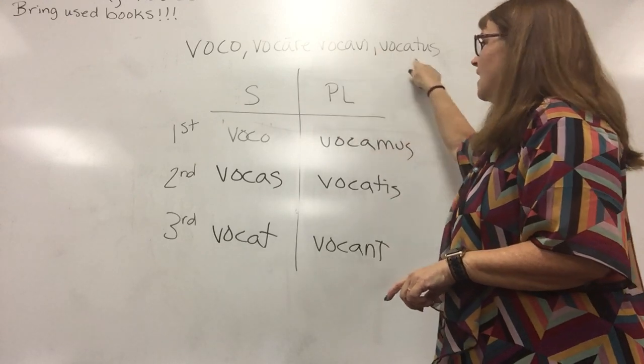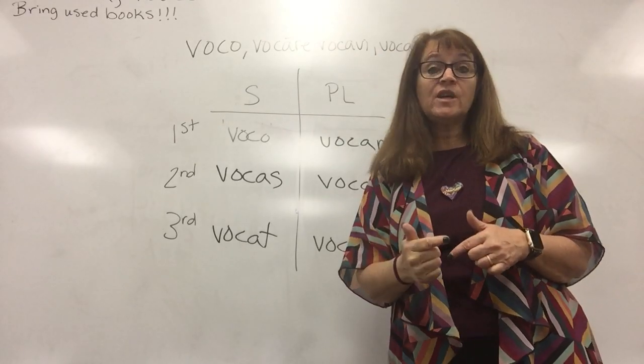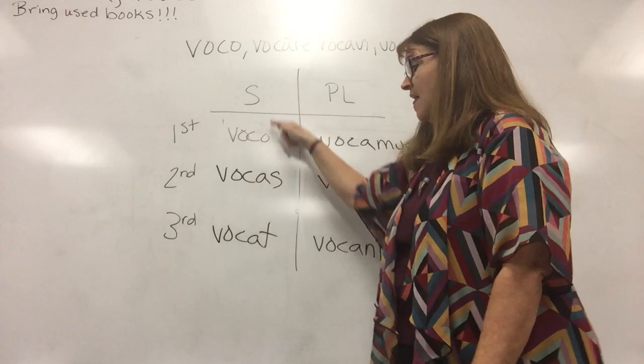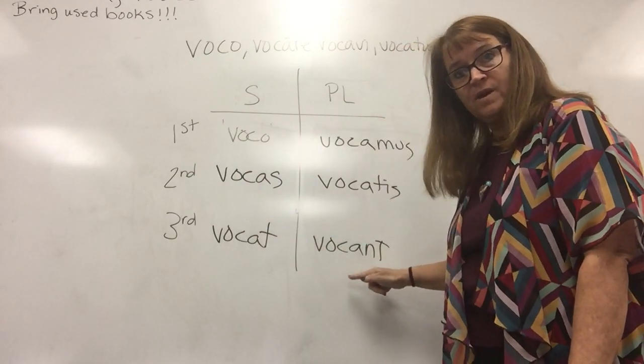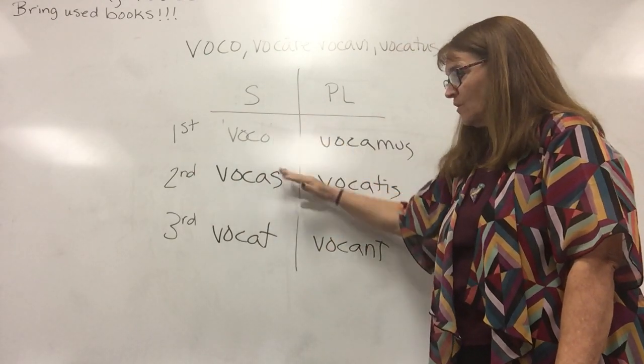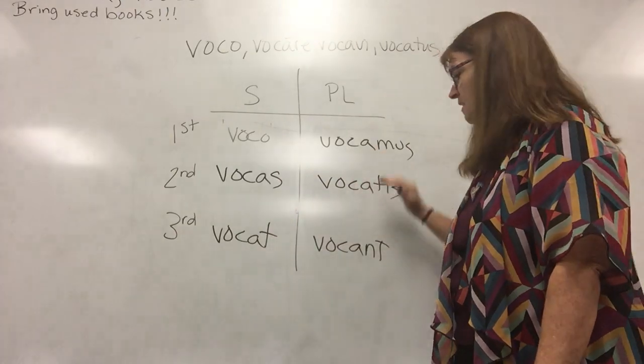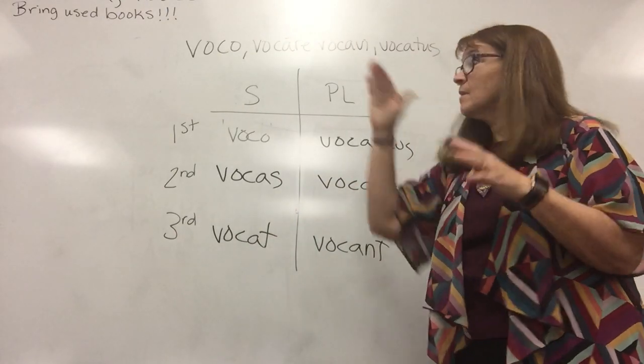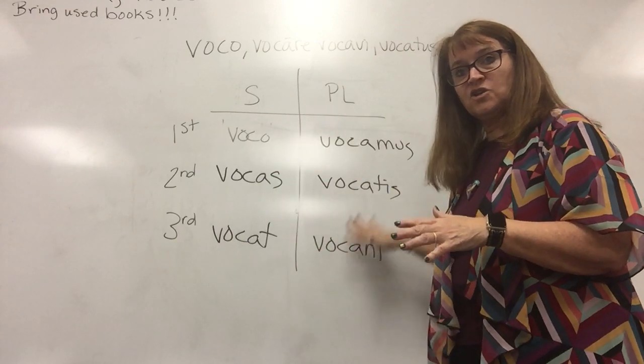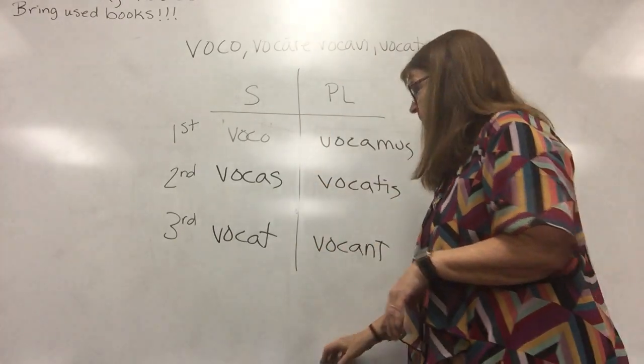O, are, avi, atus. When it asks you to conjugate in the present tense, this is what it's asking for, okay? Voco, vocas, vocat, vocamus, vocatis, vocant. So remember, principal parts, conjugating in the present tense.